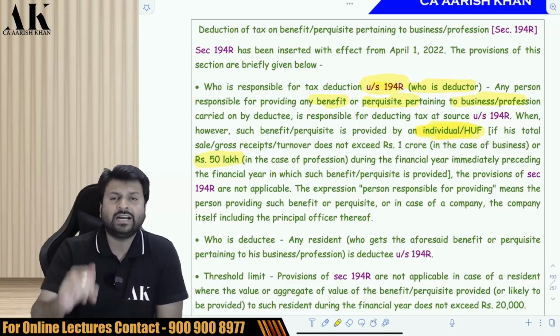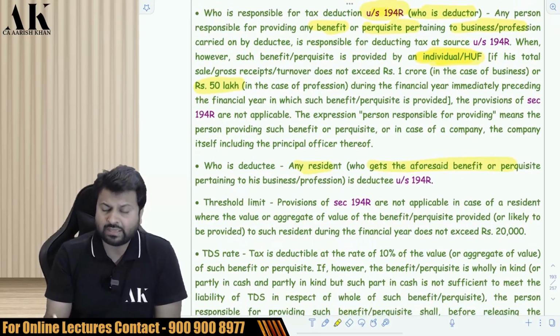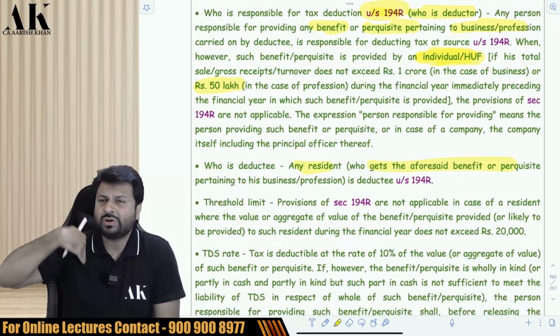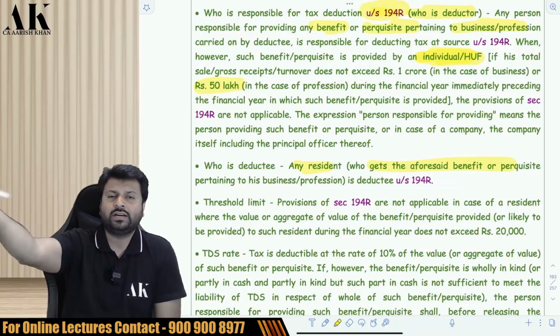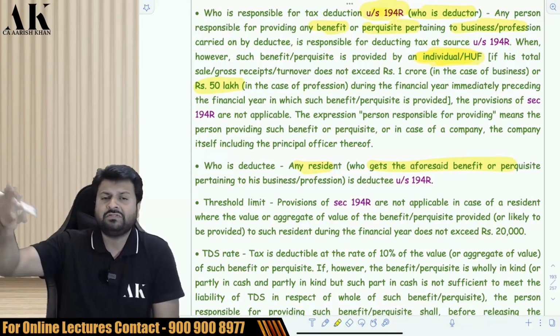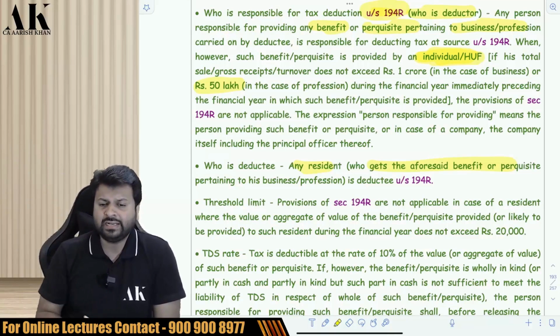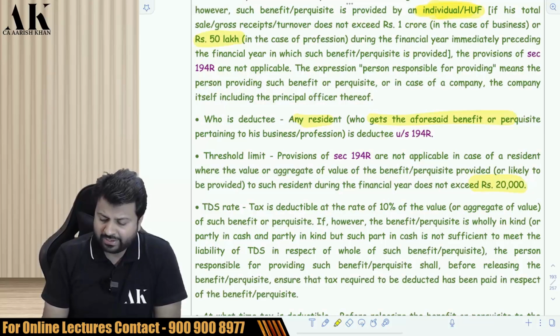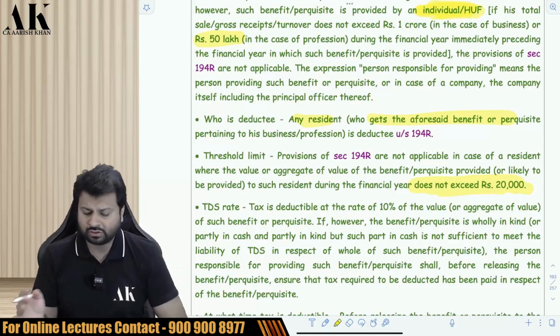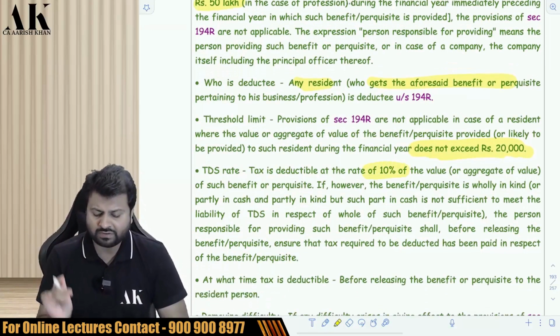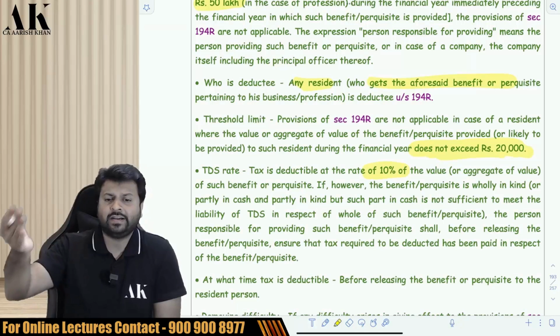Okay. Who is the deductee? The deductee is a resident who is getting the benefit of business and profession from us. So I am giving some gift, some perquisite, some benefit, some foreign tour, etc. to my client. That is a benefit which is given under business and profession. Sir, is there any threshold limit over here? Yes, the threshold limit is 20,000 rupees in the entire year. If the threshold crosses 20,000 rupees, you are supposed to deduct TDS at the rate of 10% of the value.